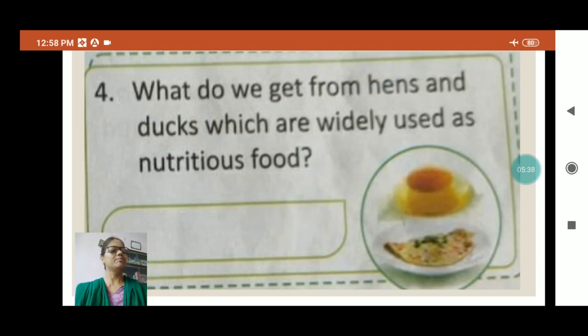But all the birds give egg. But mostly we use the eggs of hens and ducks. Clear?